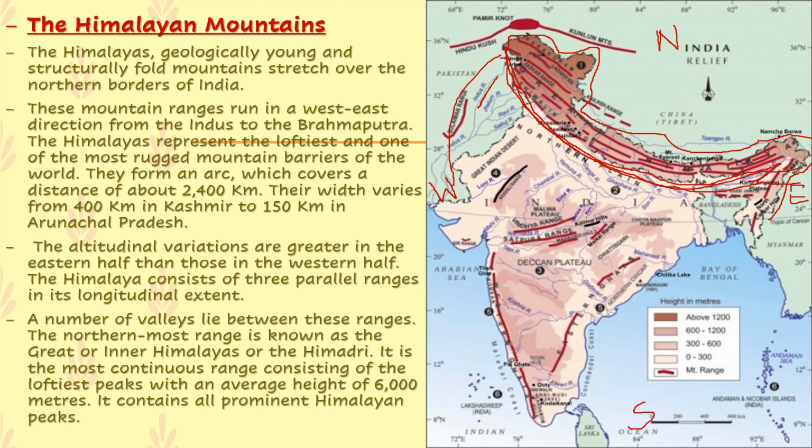The width, that is your breadth. Length is top to bottom, and breadth is the size they are talking about. The range's width varies from 400 kilometers in Kashmir. We all know where Kashmir is, it comes over here, starting from over here. The width is the size like this.